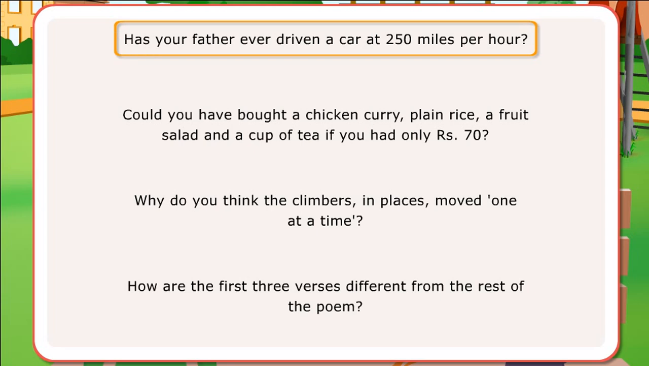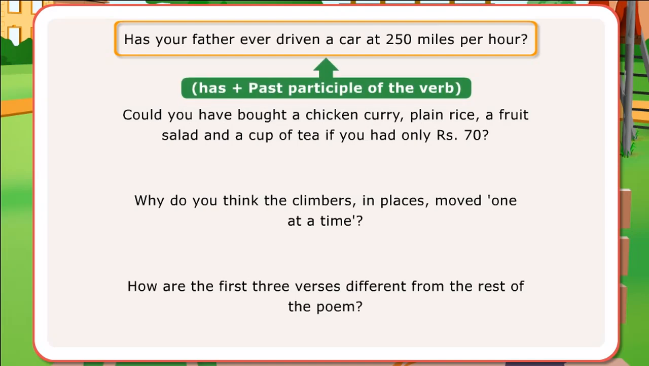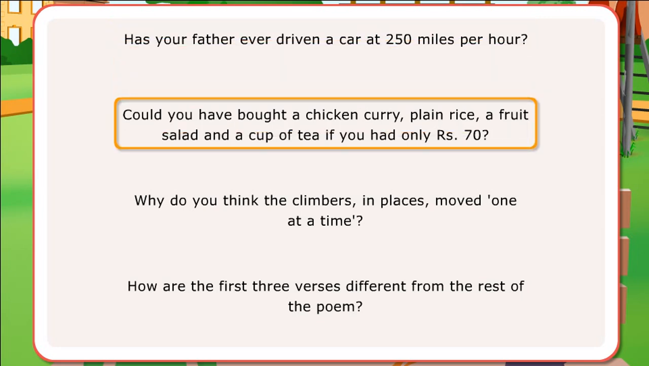Has your father ever driven a car at 250 miles per hour? Question using has plus past participle of the verb. Could you have bought a chicken curry, plain rice, a fruit salad and a cup of tea if you had only 70 rupees? Question using an auxiliary verb.